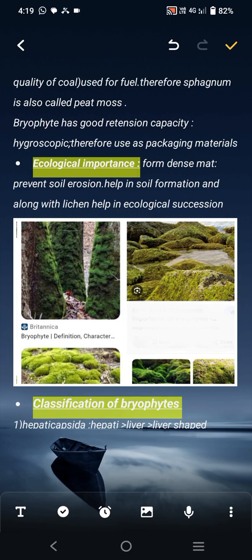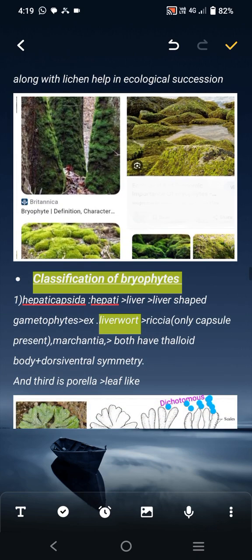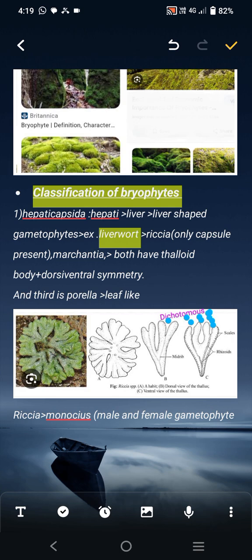Then the classification of bryophyte. The first is Hepaticopsida, which includes liverworts. Hepatic means liver, that is liver shape, and this is the gametophyte. The main body is the gametophyte, that is the liverwort. Examples of liverworts are Riccia and Marchantia. In Riccia, only the capsule is present, and in Marchantia, capsule, seta and foot are also present. They also have a thalloid body.